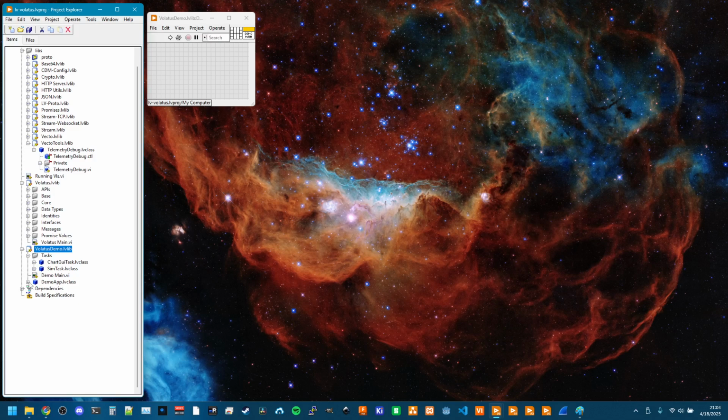But part of the Volatus stack is application and task. Application is meant to be the top level thing that knows how to get configurations and supply some of the implementation details that are extensible in Volatus and Vecto. And then Volatus is the glue layer that gets all of that initialized and running once the app provides the information that it needs.